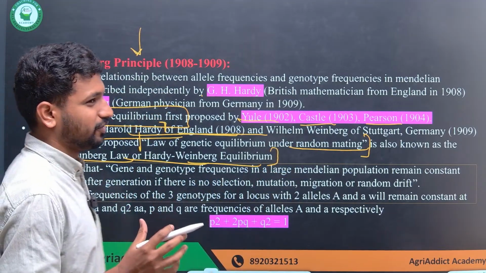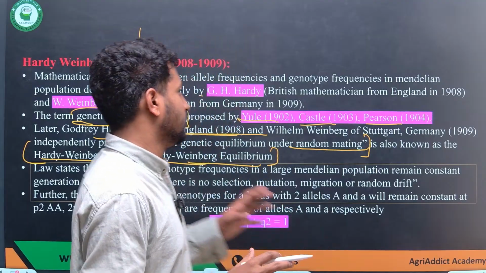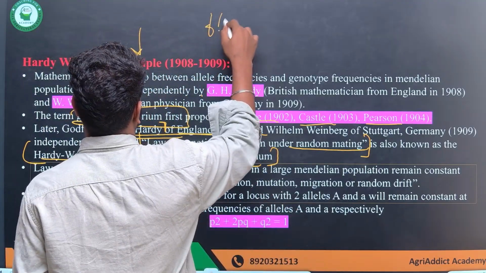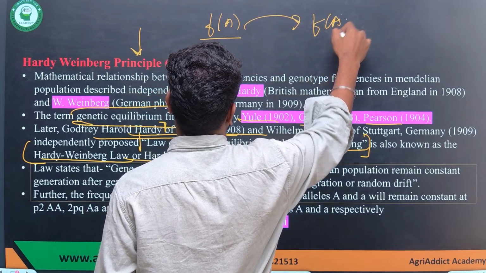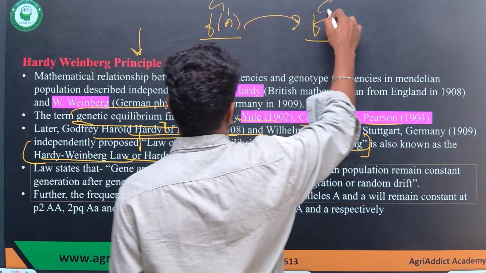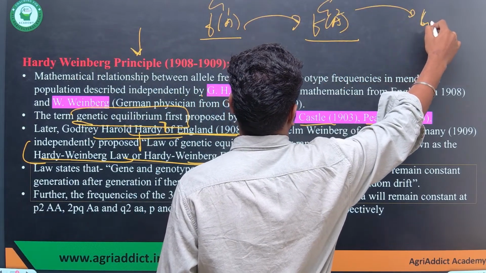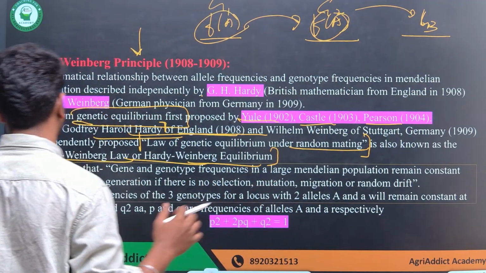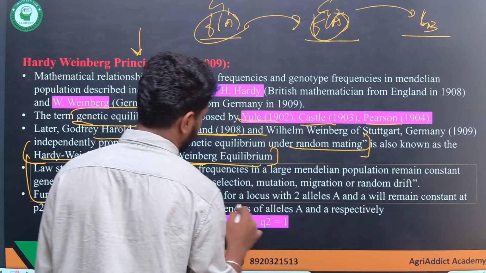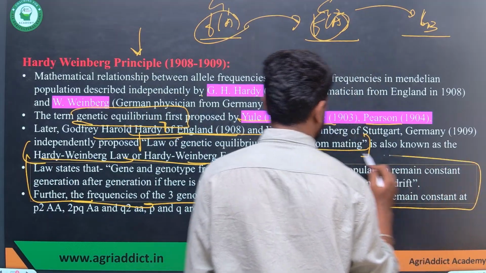So what is equilibrium? In this sense, the gene and genotypic frequency, like f of A, will not change from generation to generation. If it is generation 1, generation 2 and generation 3, this will remain constant, but only if there are no external factors influencing this population.